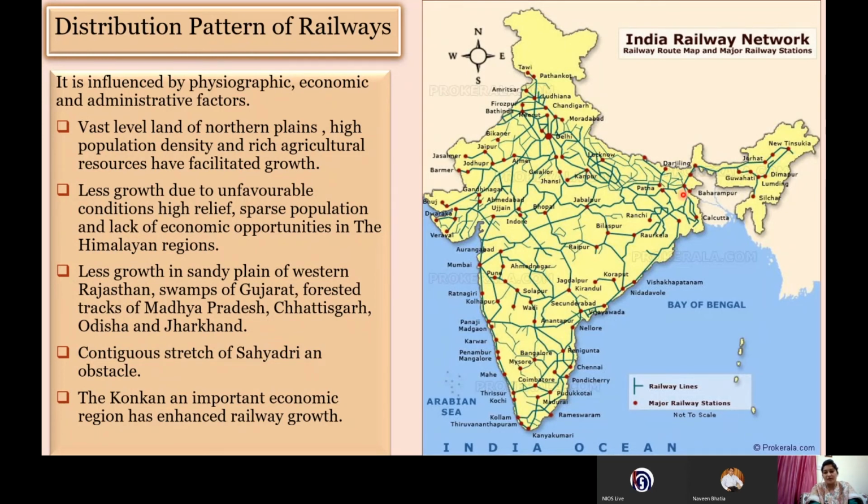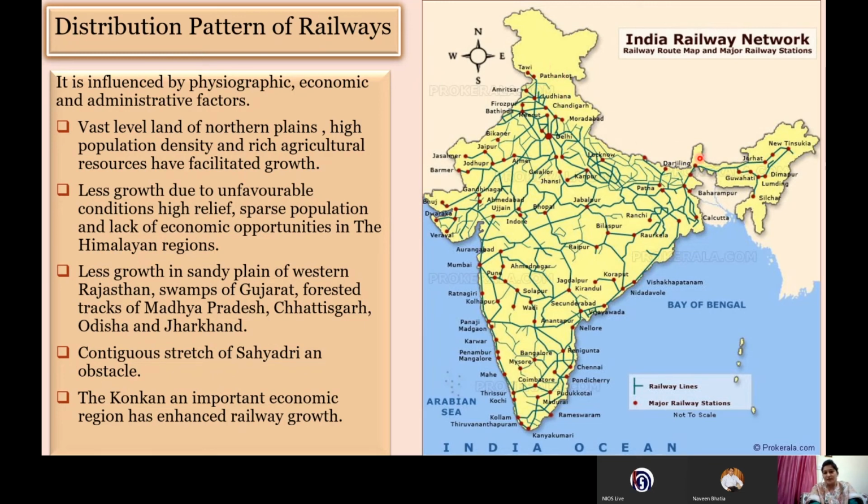So there are many factors which lead to the development of railways in the northern area. Sometimes a 3 mark question is also asked, why there is more density of railways in the northern part. So we'll discuss it. If you see the Himalayan region, the states of Uttarakhand, Himachal Pradesh, Jammu Kashmir, there's hardly any railway, almost an absence of railway lines. It is only because of the physiography; it becomes very difficult to construct railway lines on the high mountains.